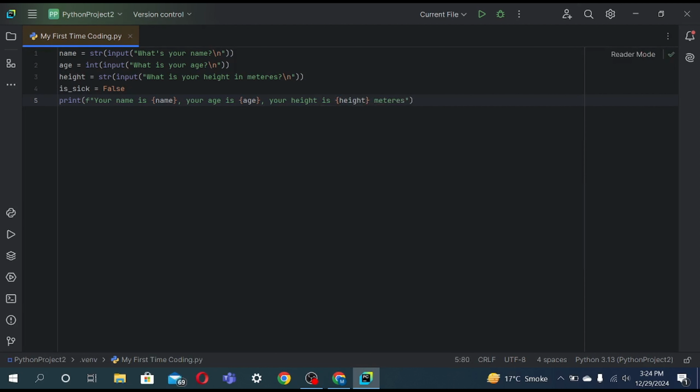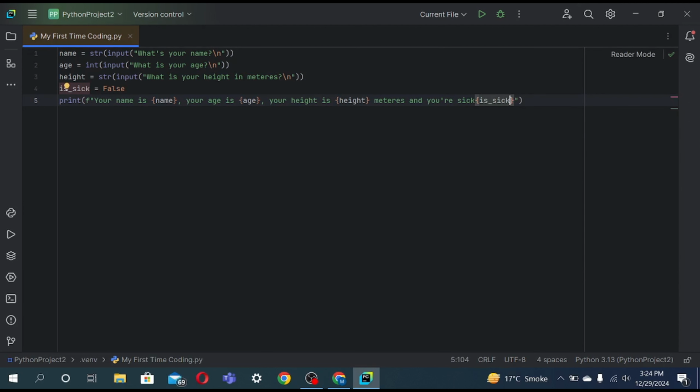So just add meters, and no comma sign, none. You are sick, interesting. That is gonna be false.